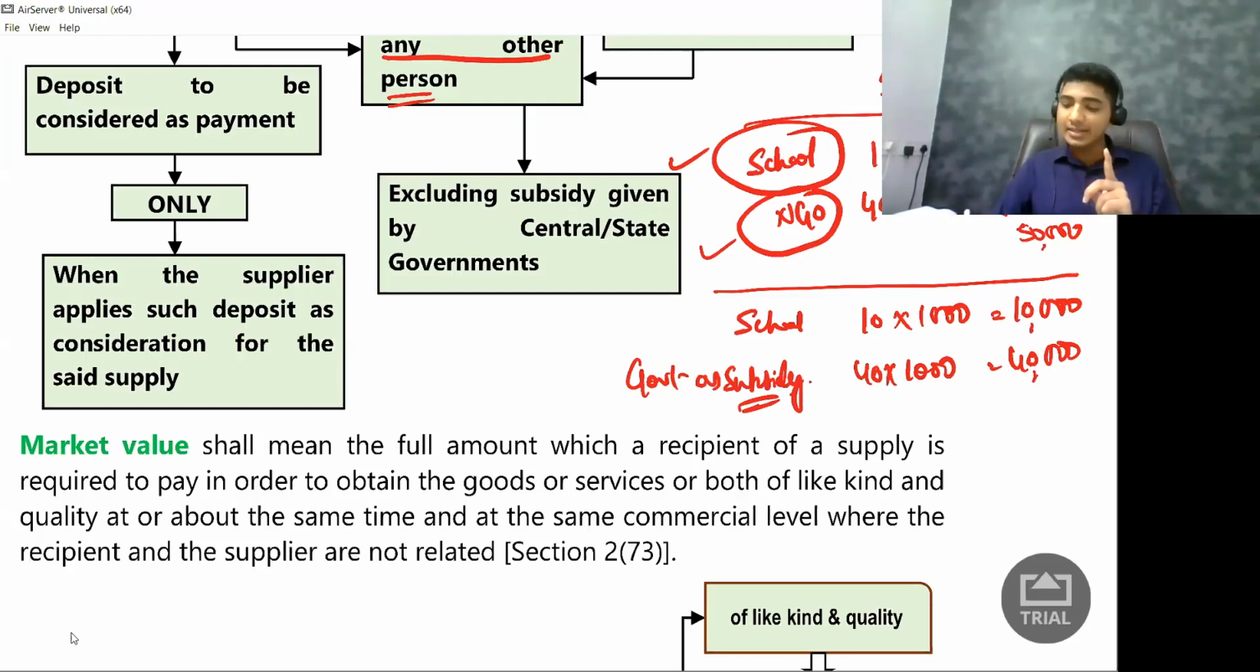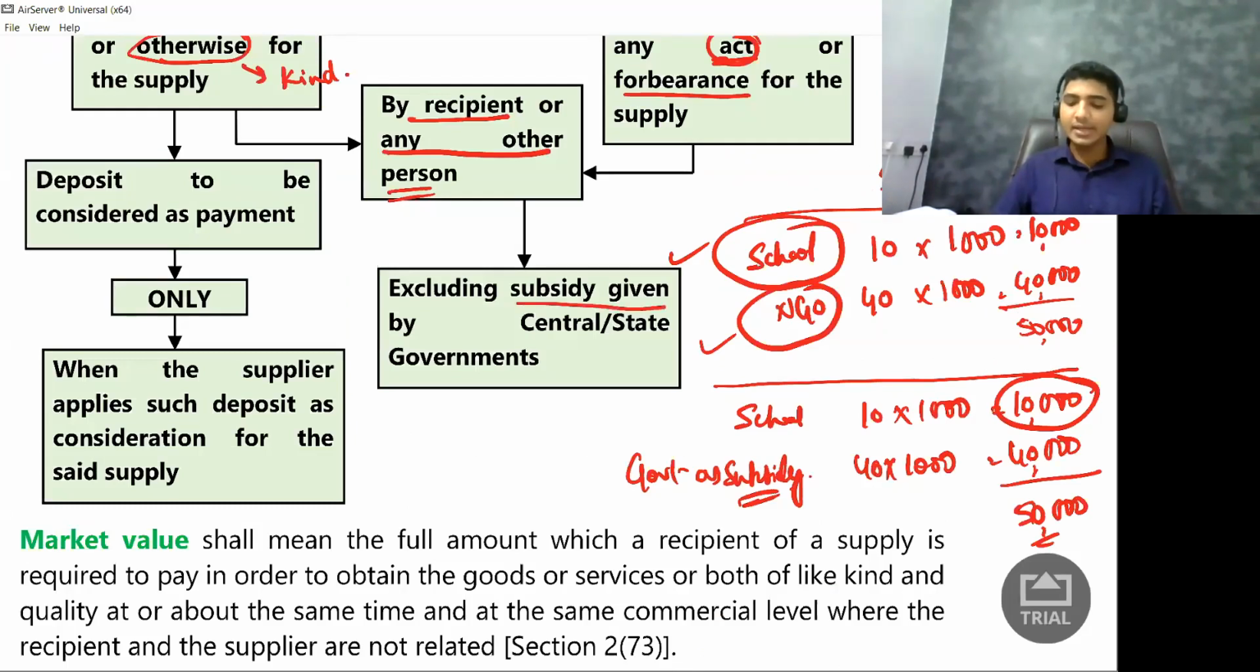Then though I receive 50,000 rupees in reality, for the purpose of GST, what is my consideration value? Consideration is only this 10,000 rupees. Sir, where is it told? Look at this particular part. It says excluding subsidy given by central government or state government. Simple point.